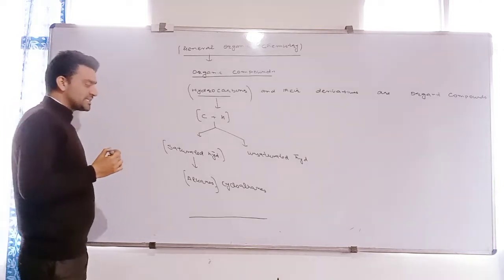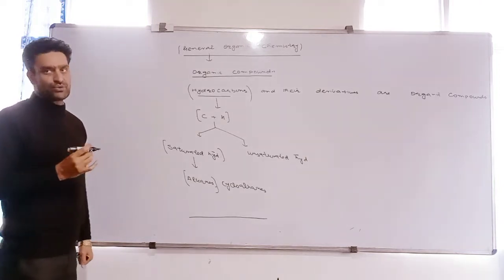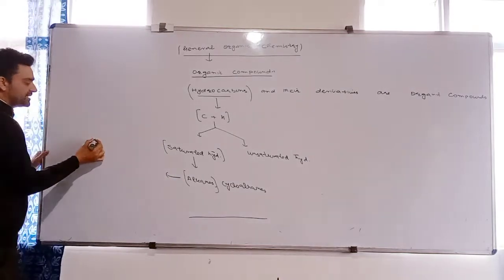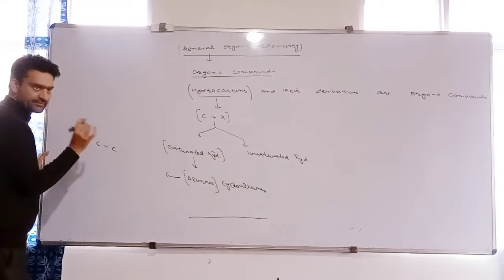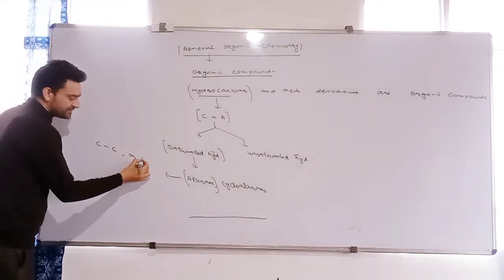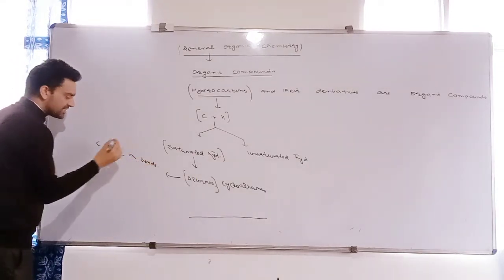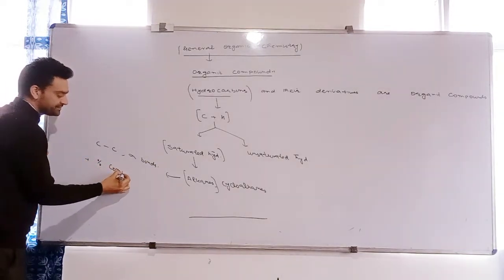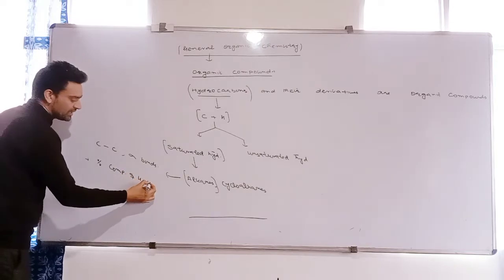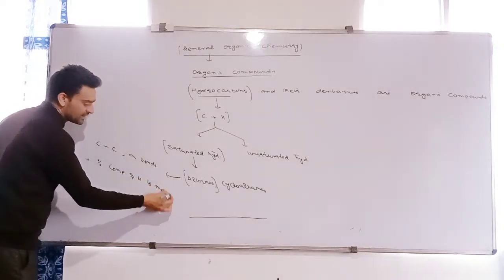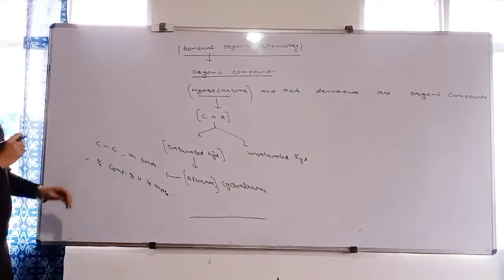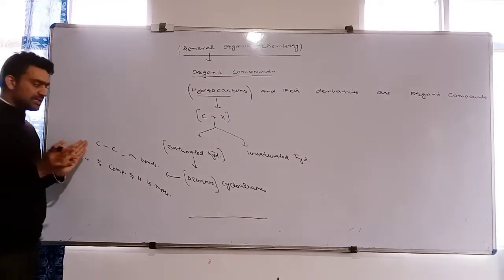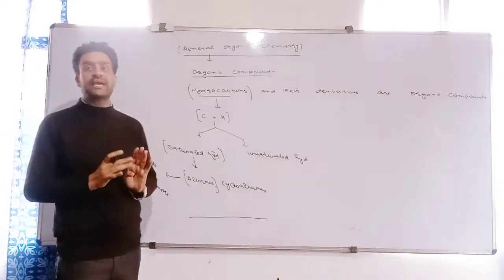Saturated hydrocarbons are those in which carbon atoms are linked to each other by single bonds. Second point is that they contain saturation of hydrogen atoms. First point is that they contain carbon-carbon single bond, sigma bonds. And second point is that the percentage composition of hydrogen is more. I will explain it later on. Two points you have to remember in case of saturated hydrocarbons, which we call alkanes.